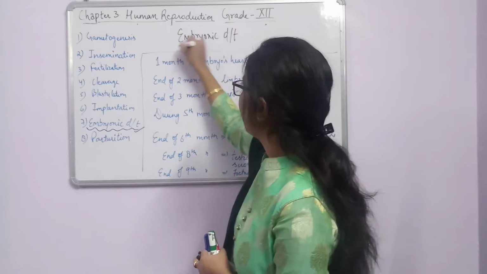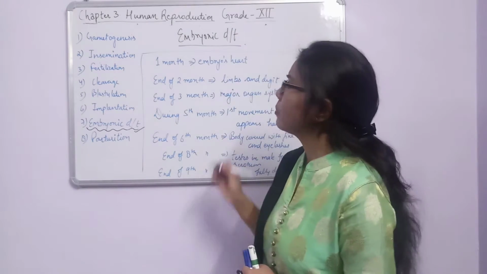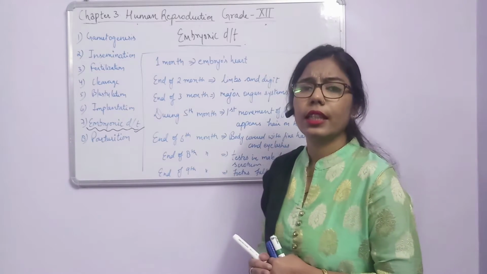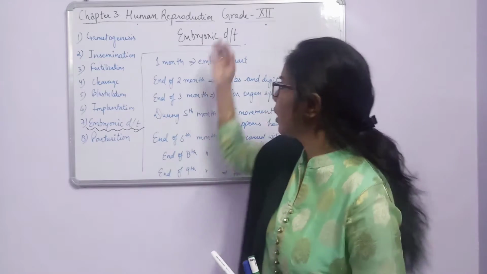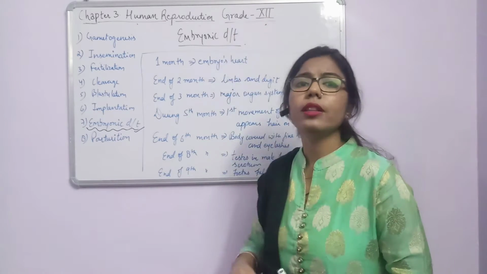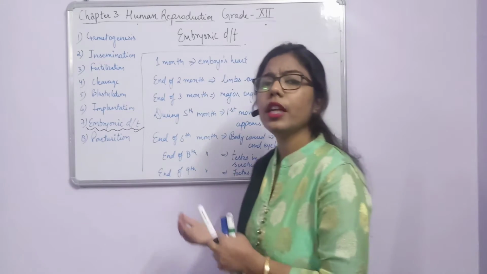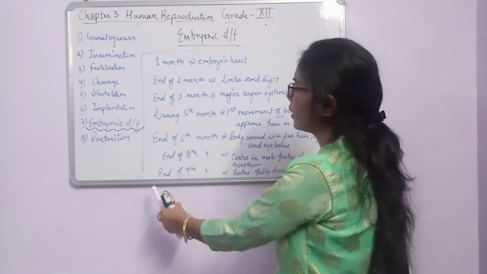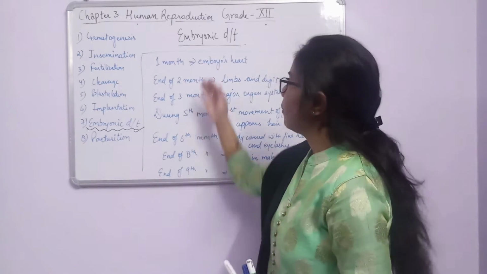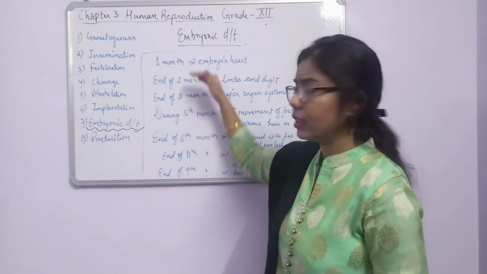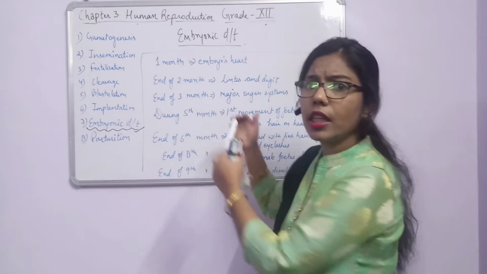So here we are going to start embryonic development. How does this embryonic development take place? It takes place with the help of differentiation, that is, it is divided into three germinal layers: ectoderm, mesoderm and endoderm, and all these three layers will form different tissues, then different organs. Now if you see the whole development of the embryo with the help of sonography or ultrasound, you can see that in different months there will be some changes in the embryo.